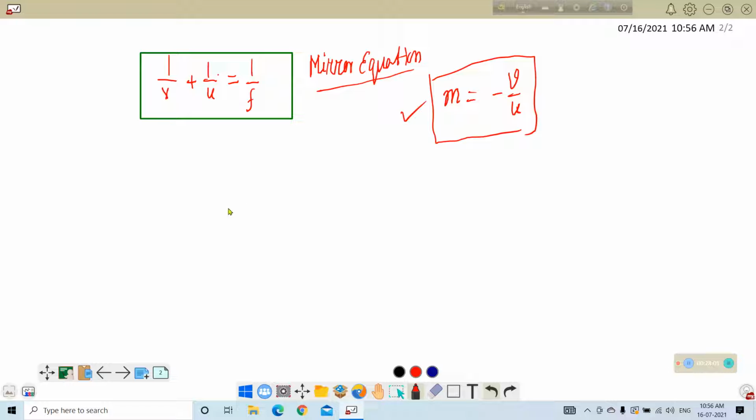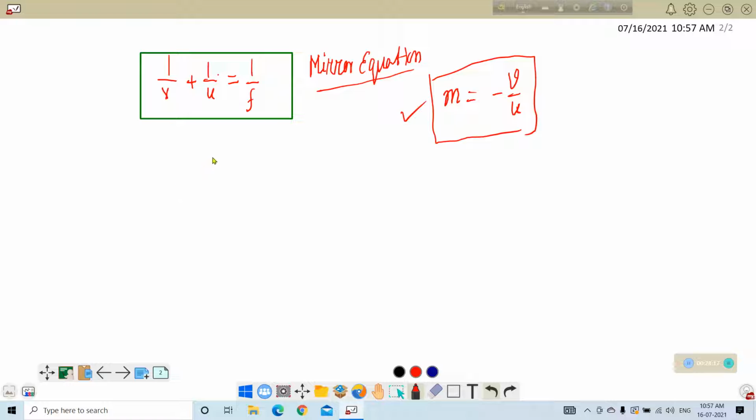In the next video we shall discuss the formation of the images in different cases. Otherwise the problem solving skill will not be developed.